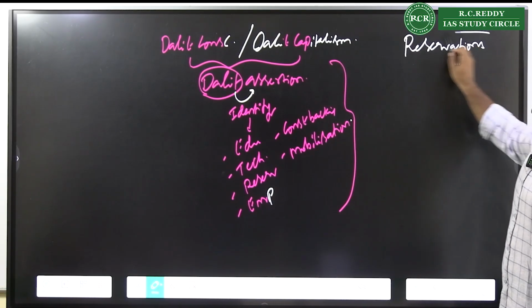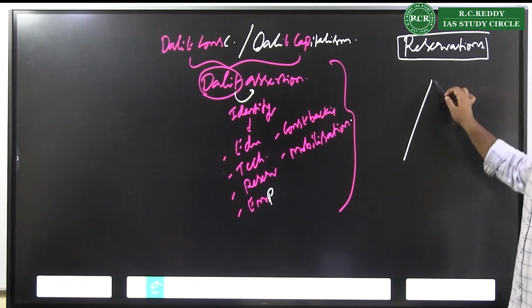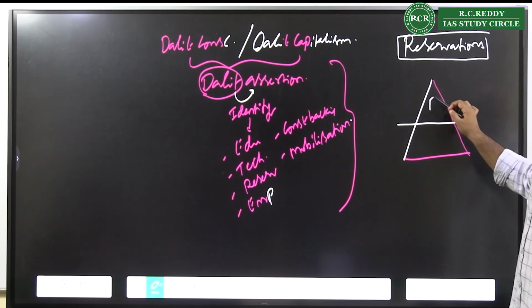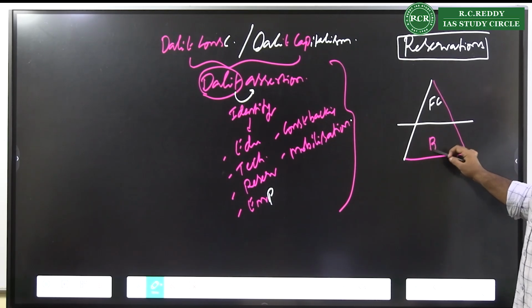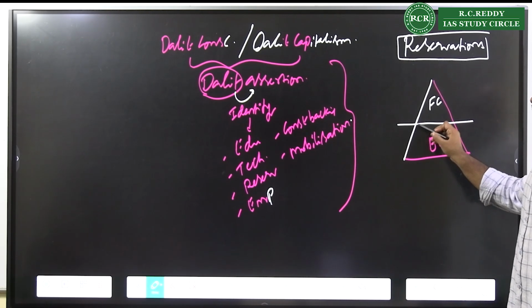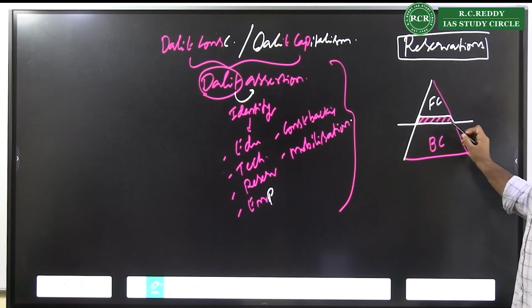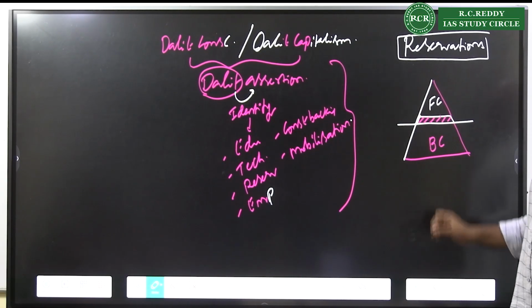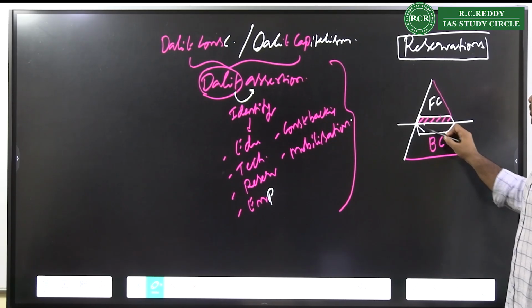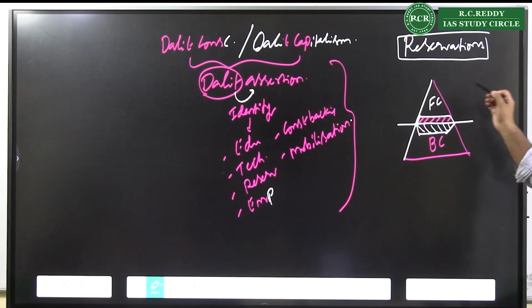Then another change that you see is the demand for reservations. When you look at this demand for reservation, in the context of the society, we see that this is forward community and this is backward community. And it is seen that there are some people backward in the forward community, and some people who are forward in the backward community.